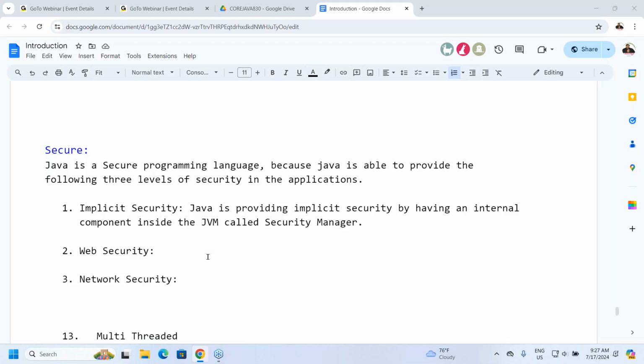But still, if I want to access some special areas, I need to be checked once again. That checking is nothing but what? Authorization. Say, for example, in your college, an examination branch is available.